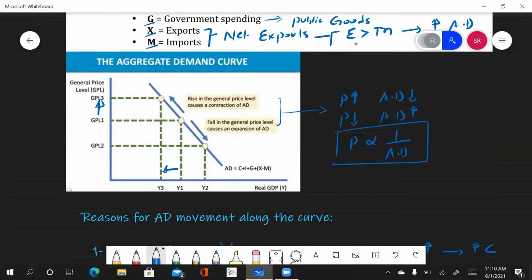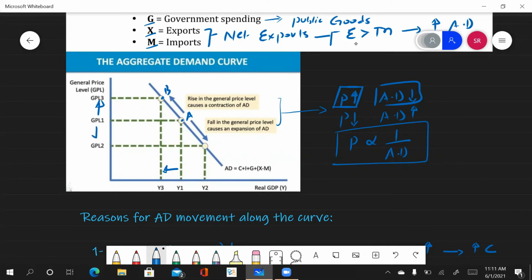It means you're moving, considering this point A, from point A to B. Now this movement is just because of the rise in prices. So you can see when your price rises, your aggregate demand falls. It means the price and aggregate demand are inversely proportionate to each other. They have an opposite relation to each other.